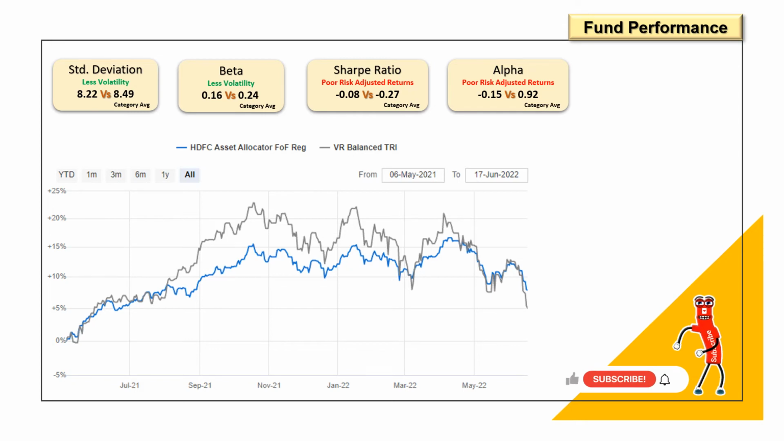So maybe in the coming years, that is after a year or after 3 years or 5 years, this will surpass the benchmark. We'll just have to wait and watch for that. As I said, we will keep on reviewing this fund every year to see how it goes.